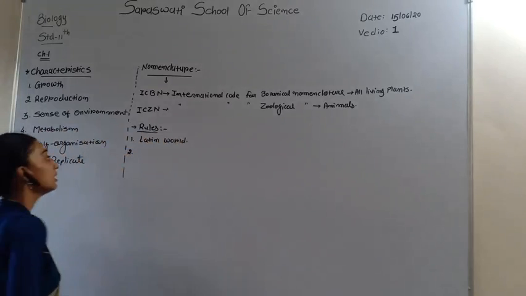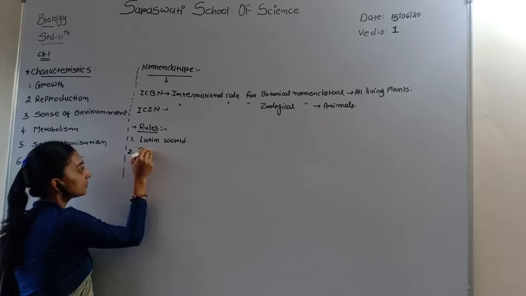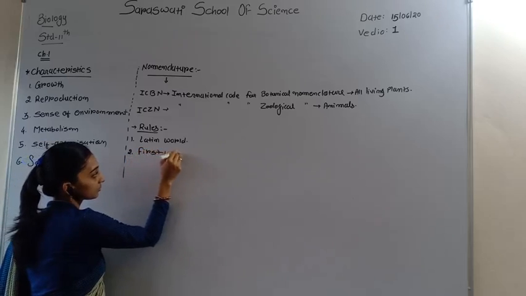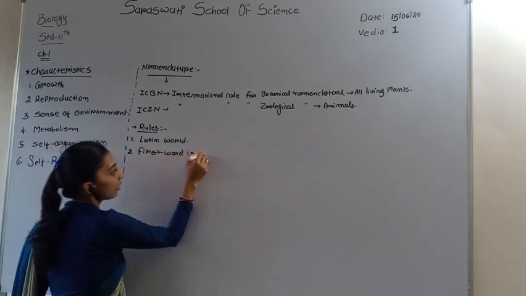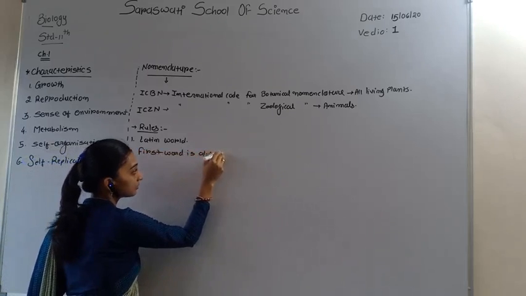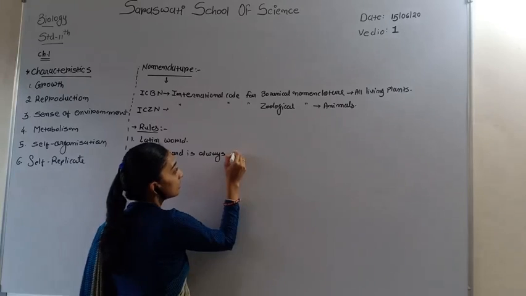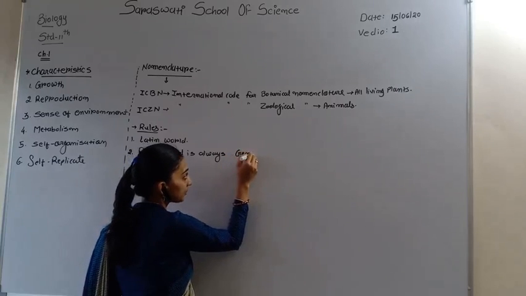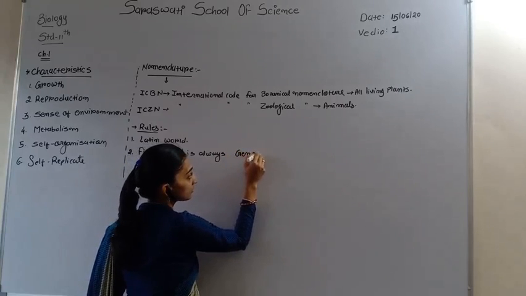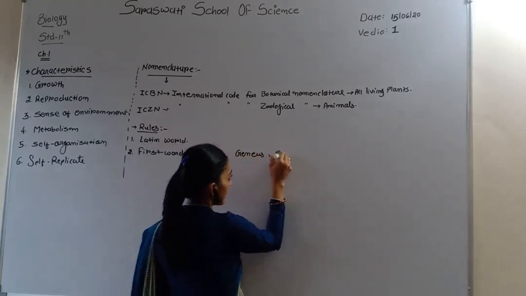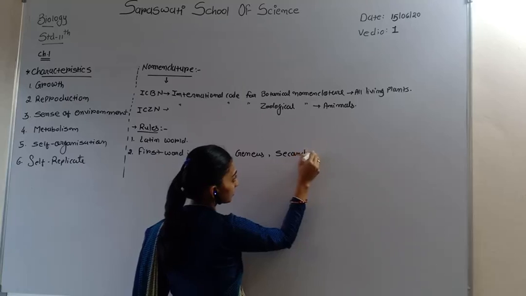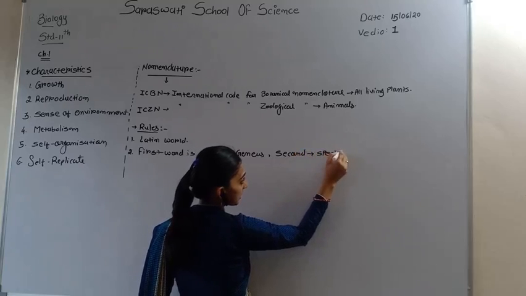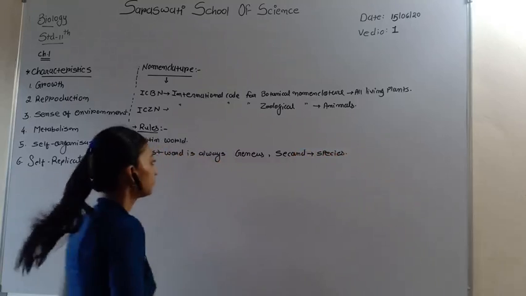The second rule is that the first word is always the genus, and the second word is the species, the specific epithet.